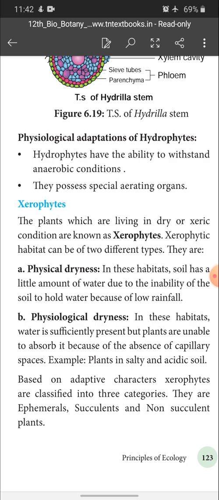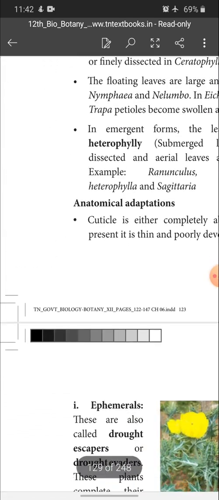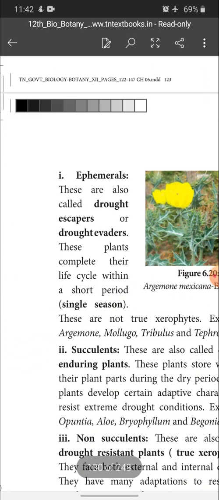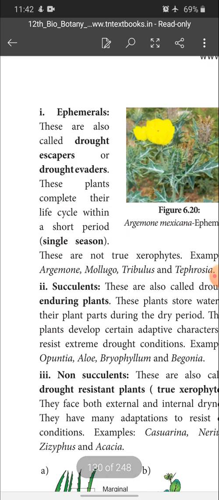Based on adaptive characters, xerophytes are classified into three categories: ephemerals, succulents, and non-succulent plants. Okay. What are ephemerals, non-succulents and succulents, I'll discuss with you in my next class, children.